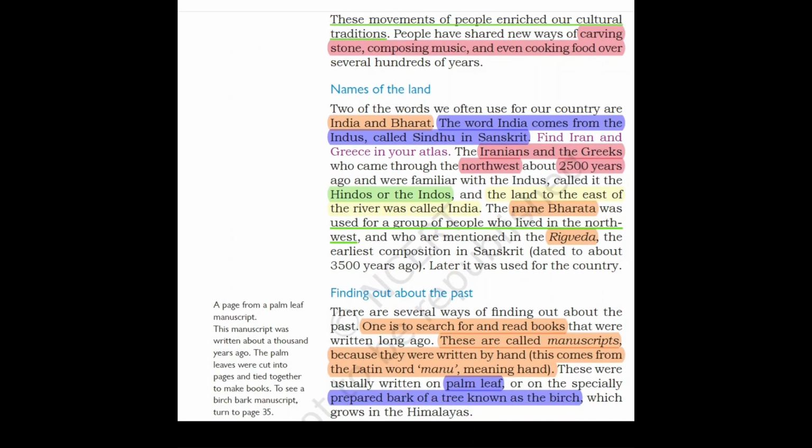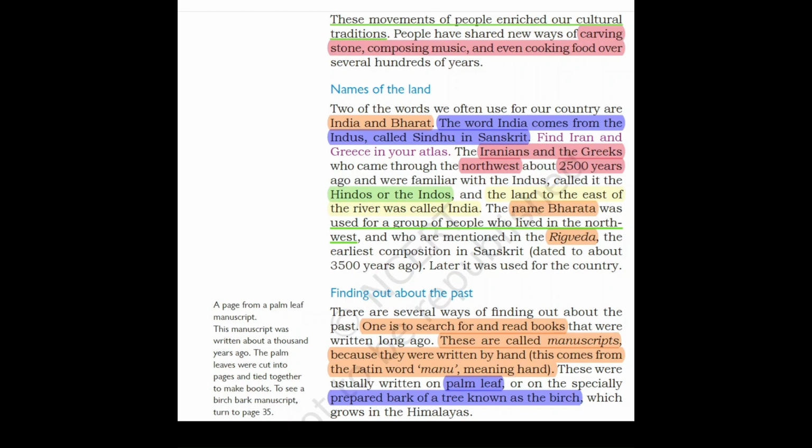Names of the land. Now, two of the words we often use for our country are India and Bharat. The word India comes from the word Indus, called Sindhu in Sanskrit. Now, children, on your map, you have to trace out where Iran and Greece are. The Iranians and the Greeks who came through the northwest about 2500 years ago and were familiar with the Indus called it the Hindus or the Indus. And the land to the east of the river was called India.